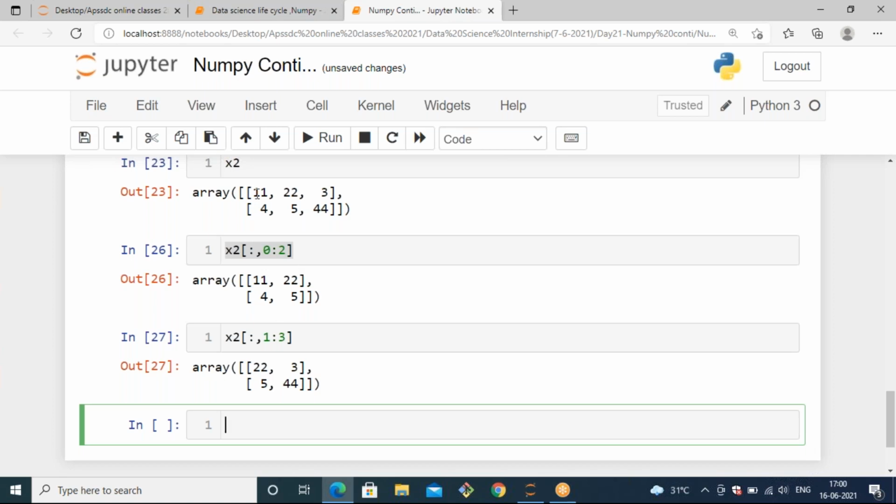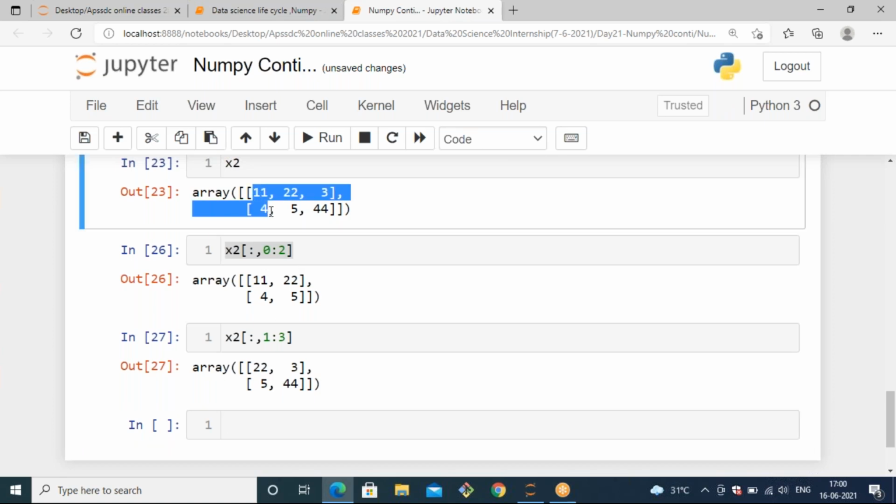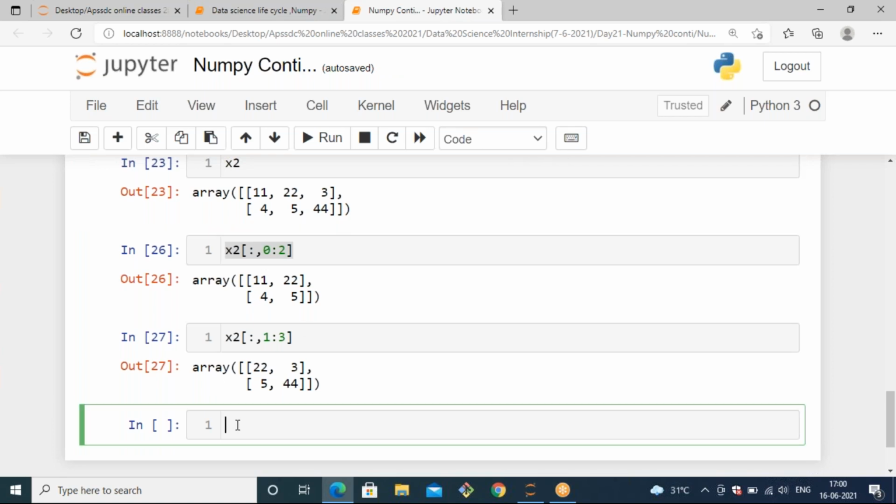Now if I want to get the first column and last column, I don't want the middle column. That means I want to get 11, 4 and 3, 44 as my result. In that case, how do we access the elements? X2 of, first of all, we need to include all the columns. So to include all the columns, you can specify colon, comma, and then we need to include the 0th column